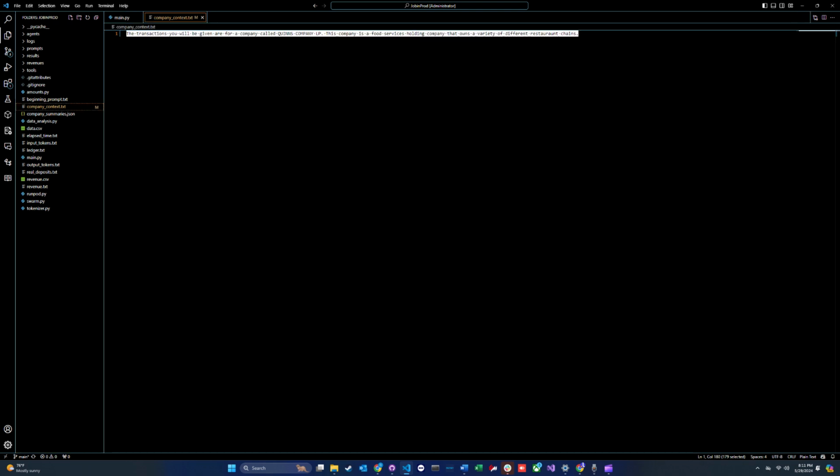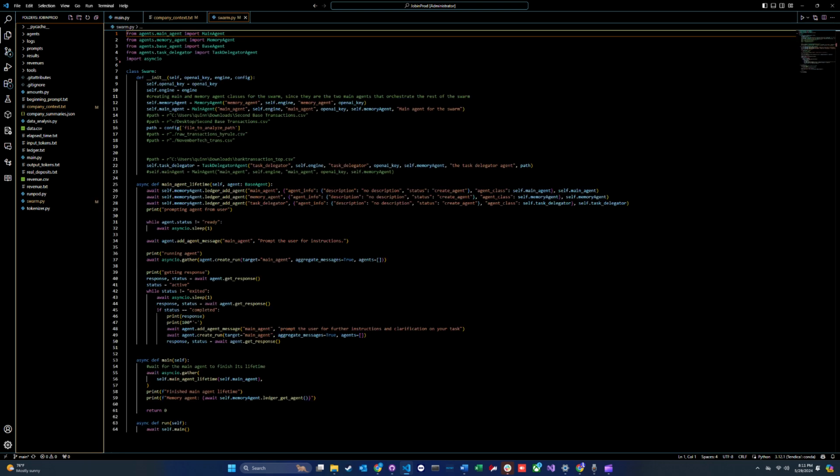Once Jobin knows where to find the CSV, it is important to give a sentence or two of context on the company. This context is used by the revenue agents to give some context to each transaction to enable better classification logic. Once the first two steps have been completed, the next step is to run the main.py file. This initiates the swarm itself, starting with the higher level agents.